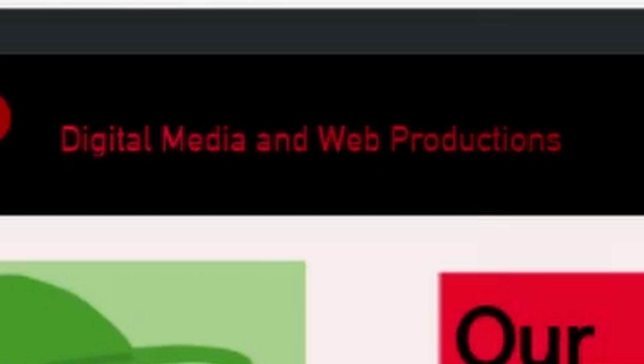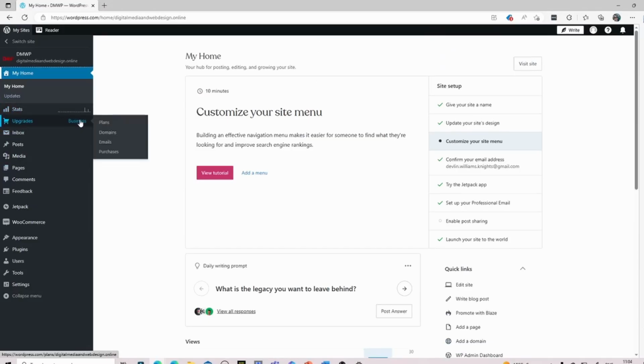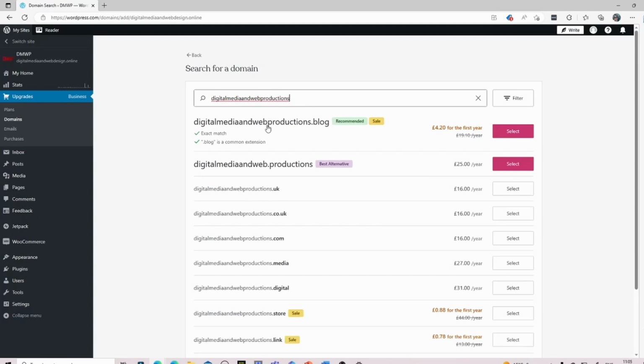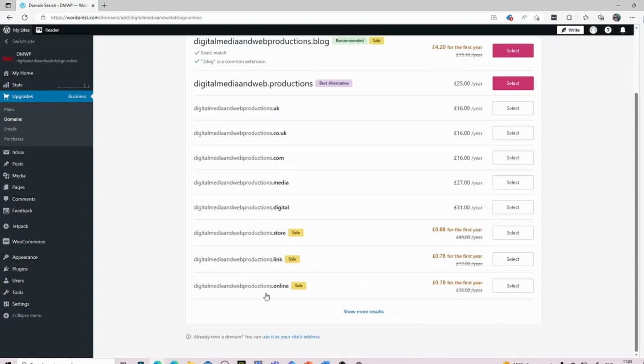The domain isn't Digital Media and Web Productions, instead it's Digital Media and Web Design. This is a typo and I can't change it. WordPress didn't actually give me the domain I paid for, but it instead added a .online at the end.